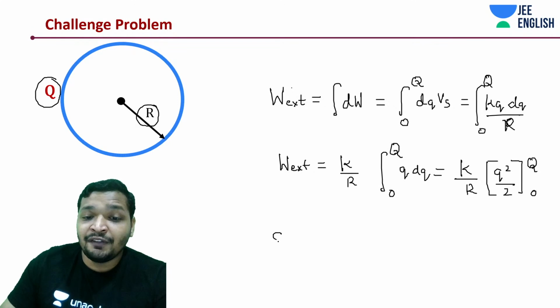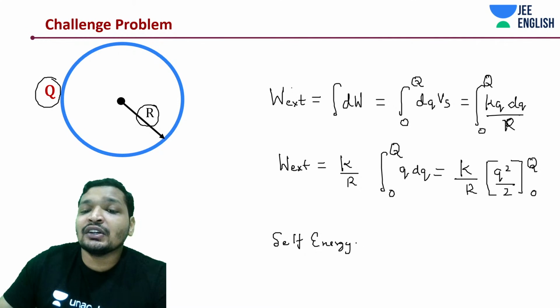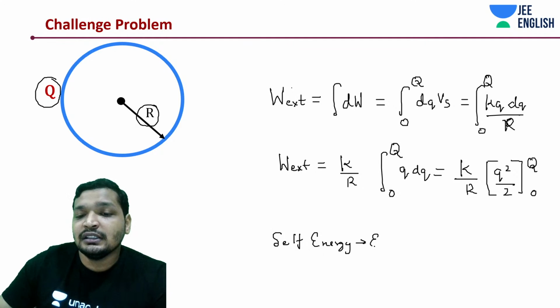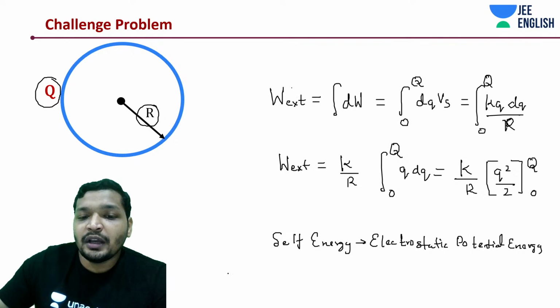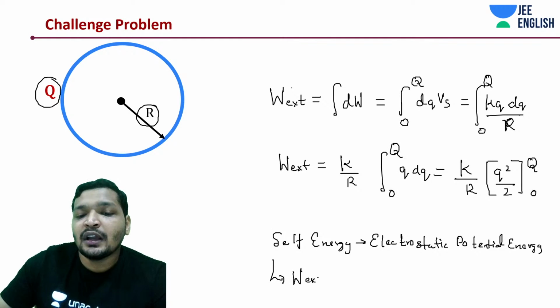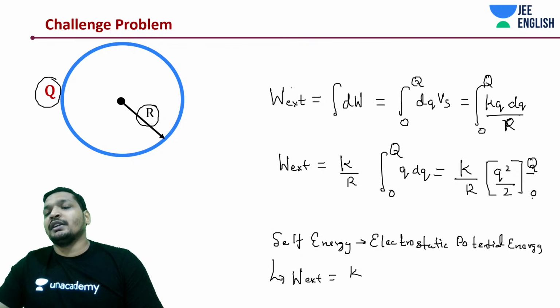It's nothing but the self energy, or the energy content, or the electrostatic potential energy to be how much? The work external. How much is that, guys? Just substitute this Q and the zero limit.